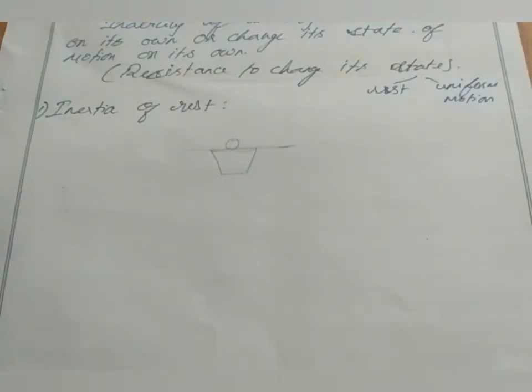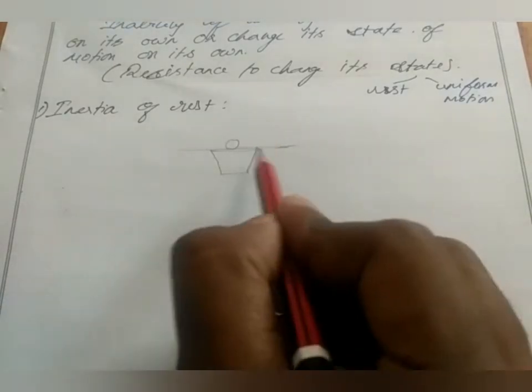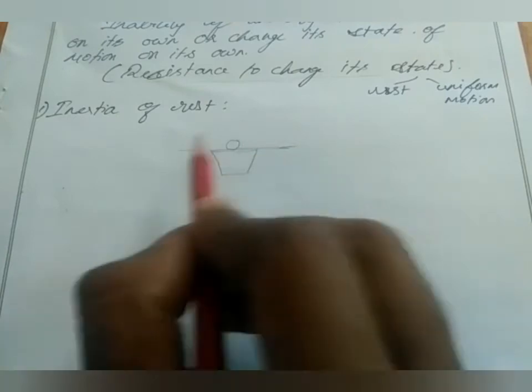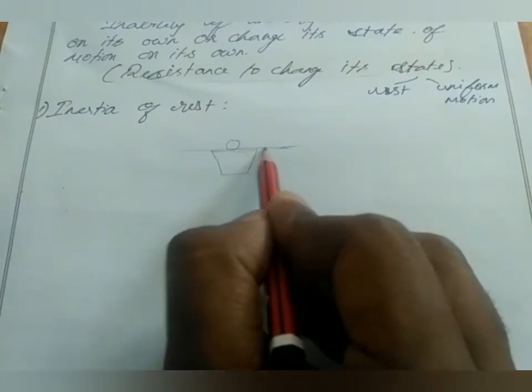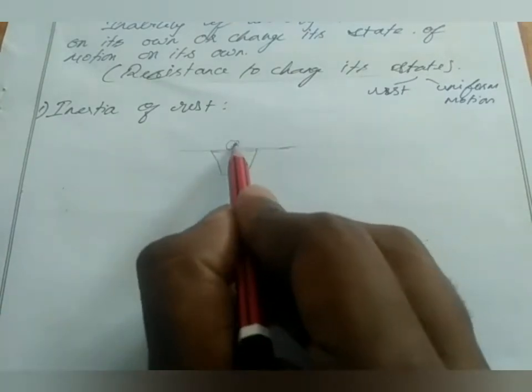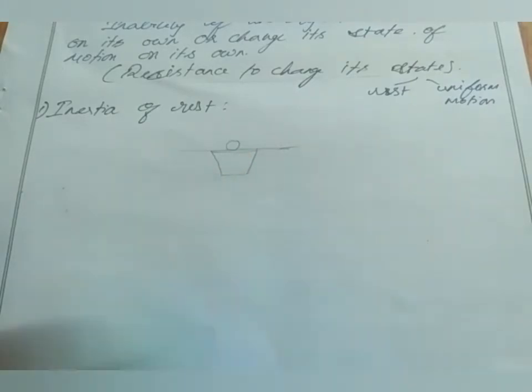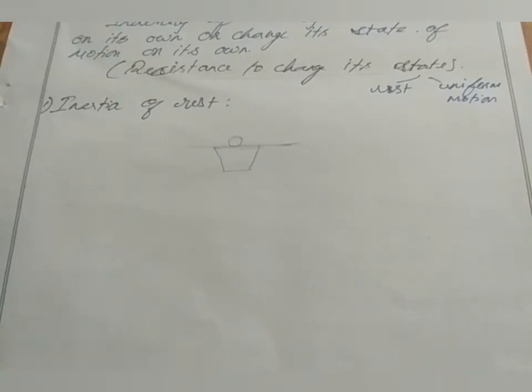It resists, it opposes its change of state. So it does not want to move along with the movement of the paper. That's why when you pull the paper suddenly, the coin goes down into the glass. So we can say inertia of rest is the inability of an object to change its state of rest. We will see one more example for inertia of rest.